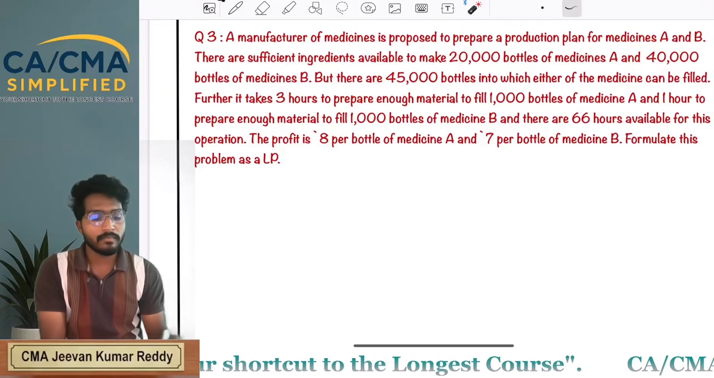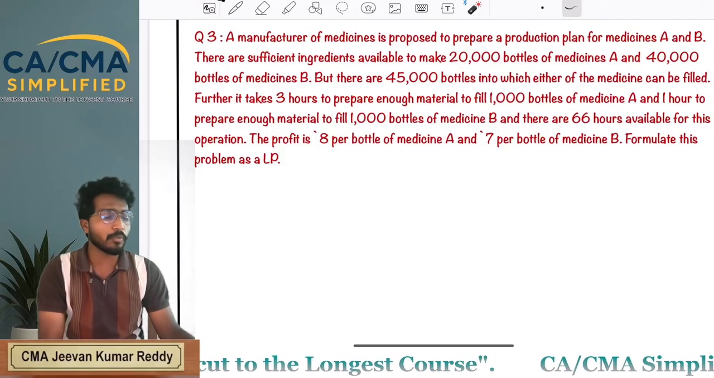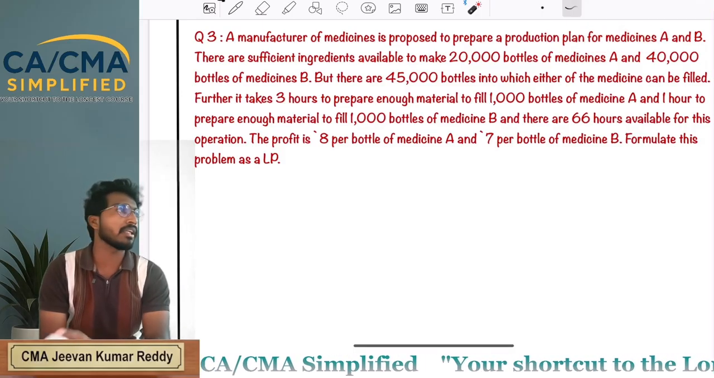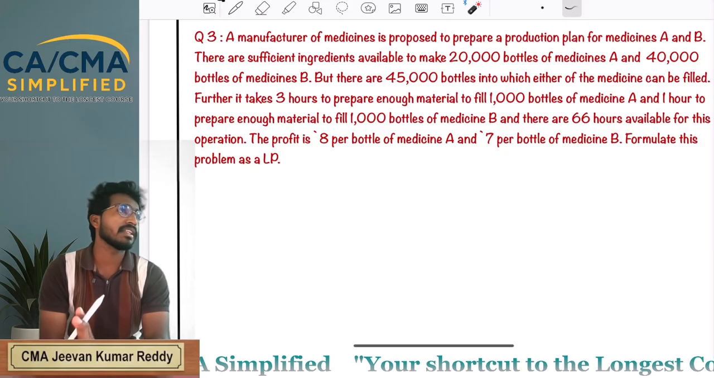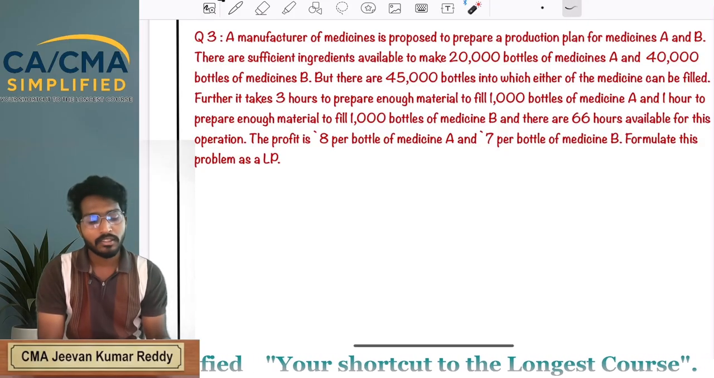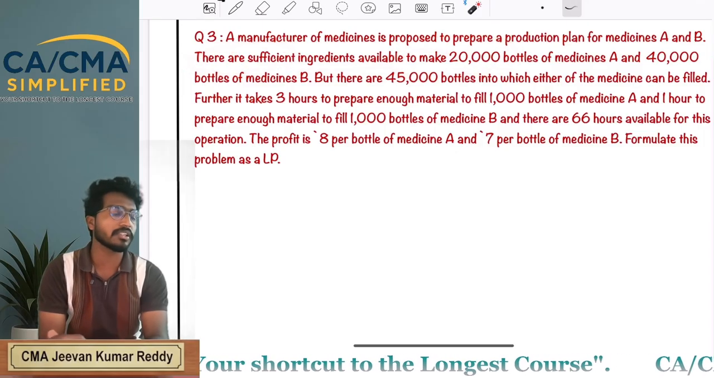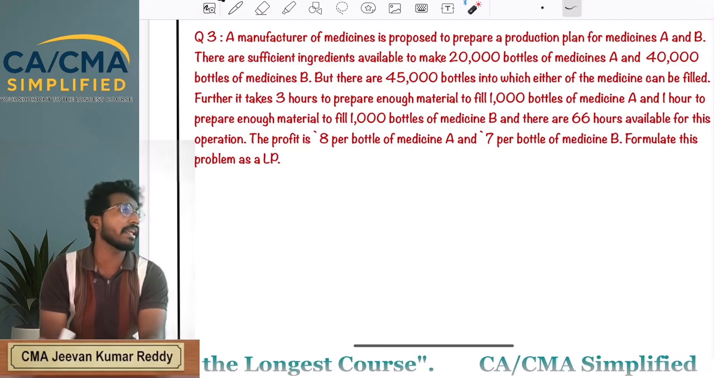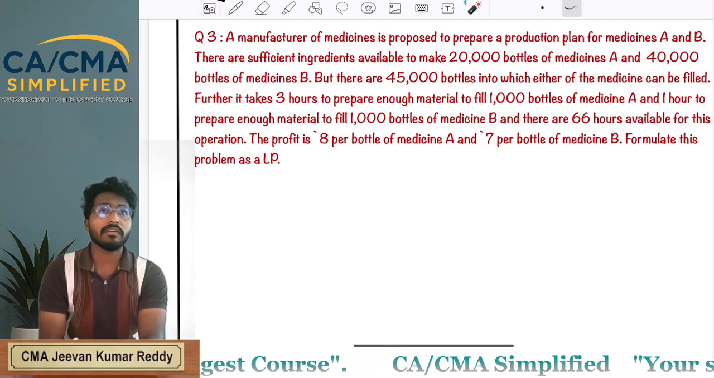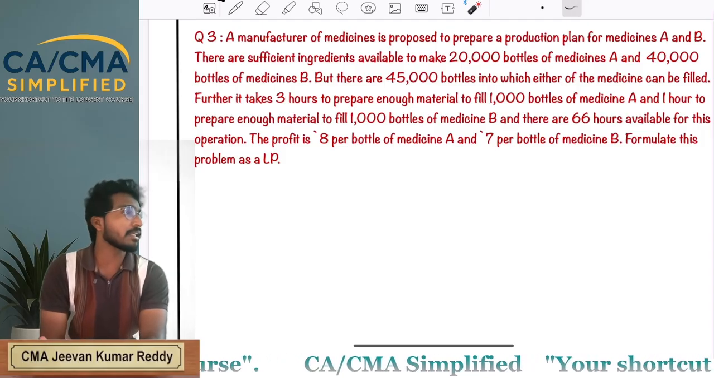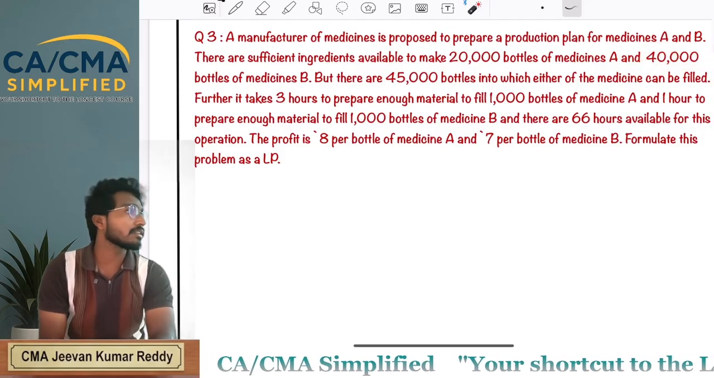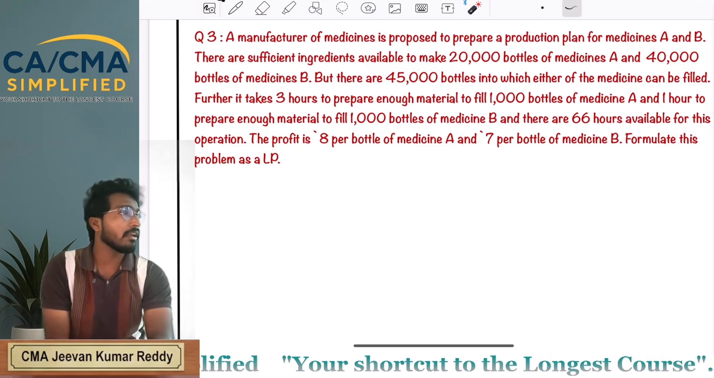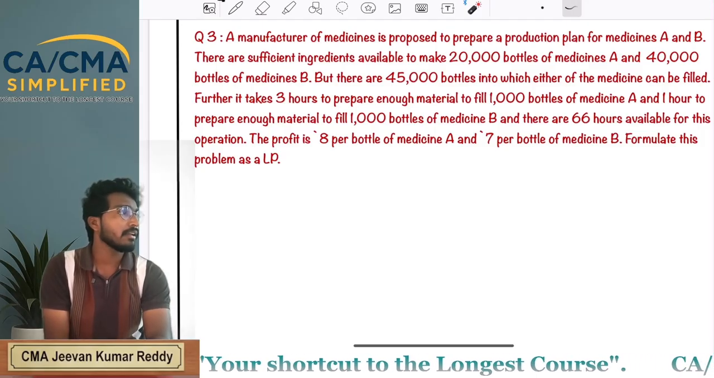Coming to the next question, a manufacturer of medicine is proposed to prepare a production plan for medicine A and B. The medicine manufacturing company wants to produce two medicines, A and B. There are sufficient ingredients available to make 20,000 bottles of medicine A, and for medicine B we have 40,000 bottles. That means you can't produce more than 20,000 bottles of medicine A and 40,000 bottles of medicine B.